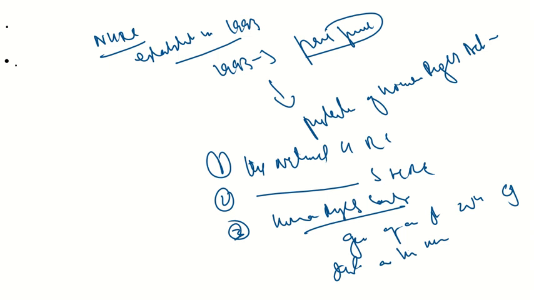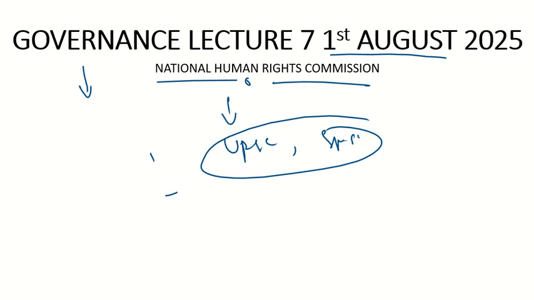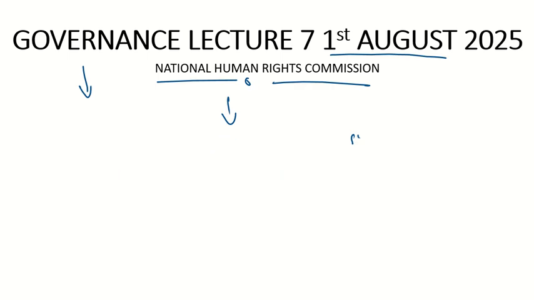Now let's see what this NHRC, the National Human Rights Commission, is. First we will discuss the composition of the National Human Rights Commission. Let me write it first. The composition of the National Human Rights Commission: it consists of the chairman.